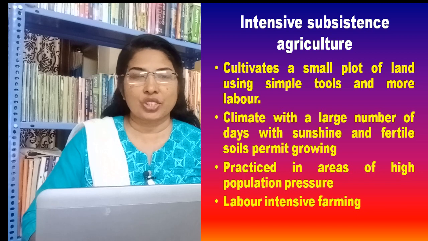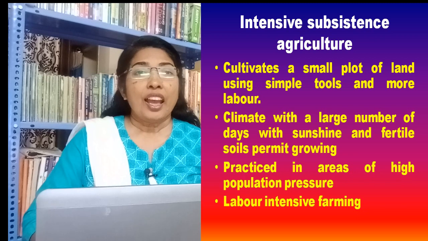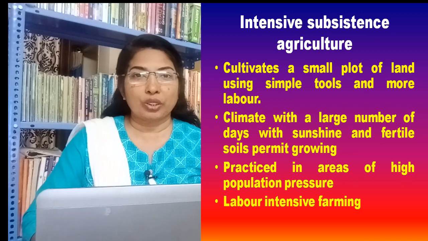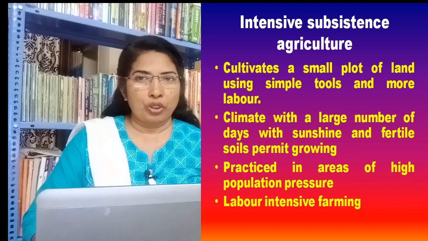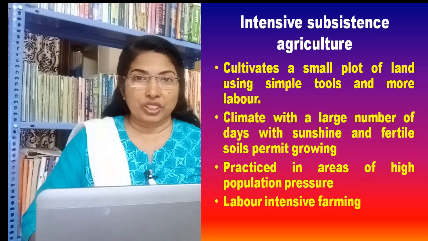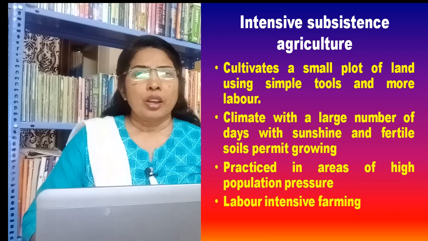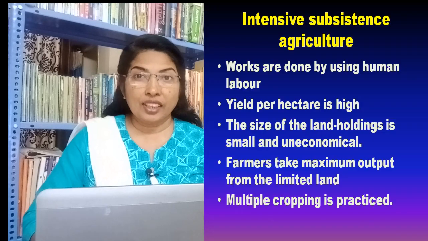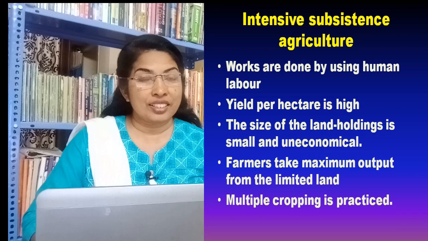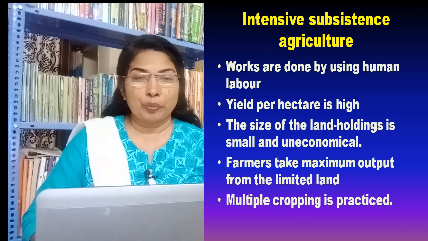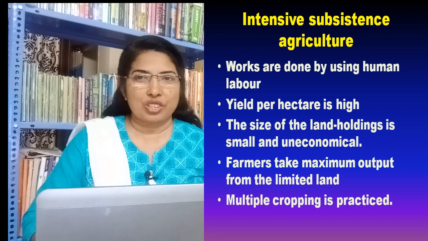Climate with a large number of days with the sunshine and fertile soils permit growing of more than one crop annually on the same plot. It is practiced in areas of high population pressure on land. It is labor-intensive farming. That means most of the work is done by using human labor. Yield per hectare is high in intensive subsistence farming because high doses of biochemical inputs and irrigation are used.